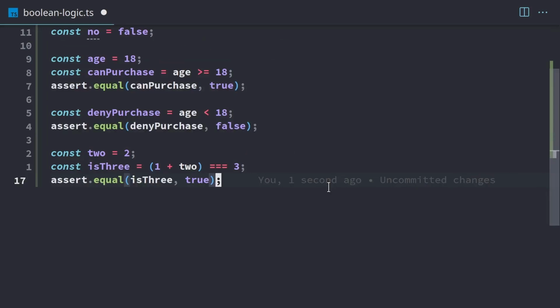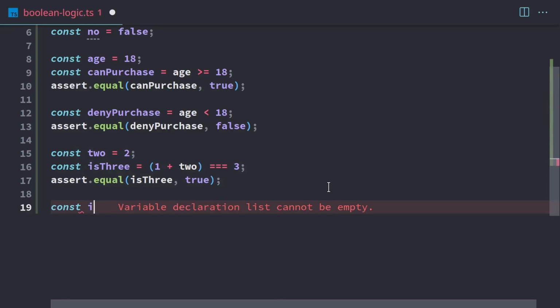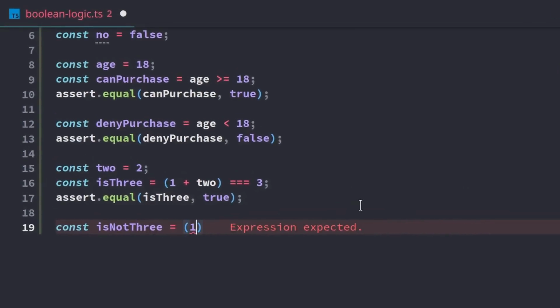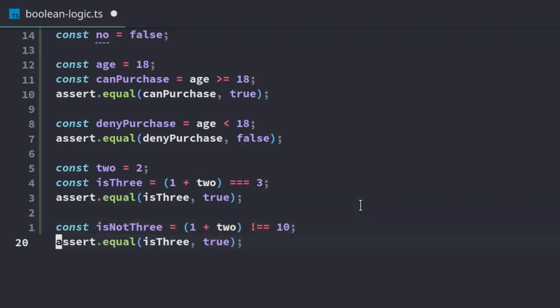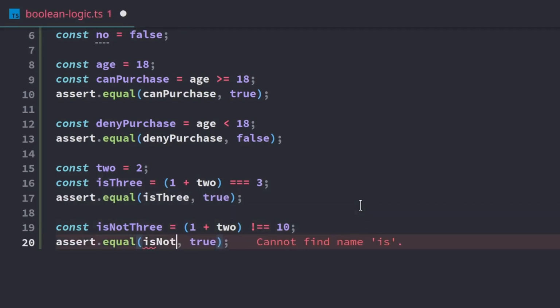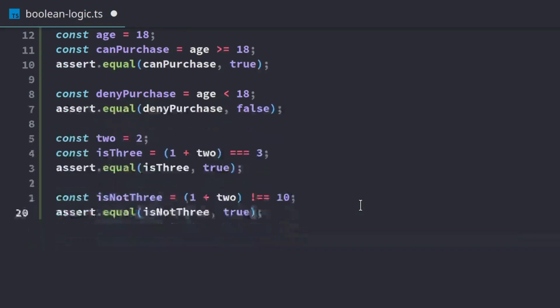Now to check to see if something is not equal, I'll make another constant. I'll say is not 3. We'll do 1 plus 2 is not equal to 10. So we know it's supposed to be 3, but we know it's not equal to 10. And so is not 3 will also be true. For not equals, we just use an exclamation point and then 2 equal signs. So whenever you're doing equality, we always need 3 characters: either 3 equals or an exclamation point and 2 equals.